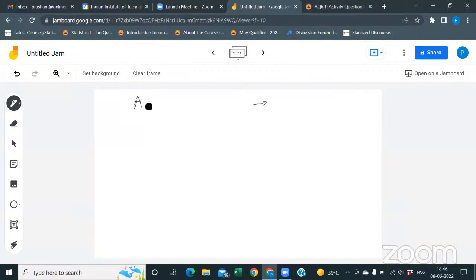Suppose we have 3 teams: A, B, and C. How many possible teams will be there for a match? It can be AB, it can be AC, and it can be BC. That's it. If you are saying the match is between B and A, it's the same as AB. Match between C and A is the same as AC, and a match between C and B is the same as a match between B and C.